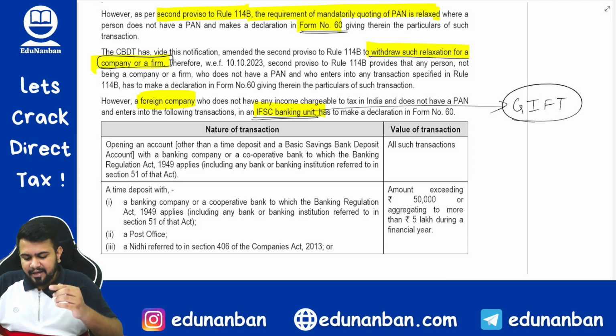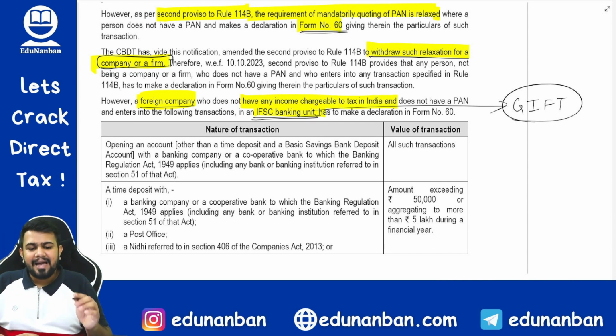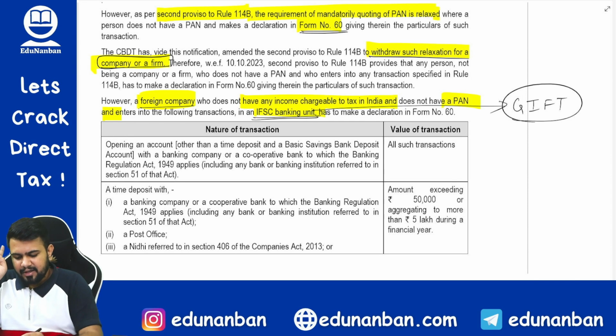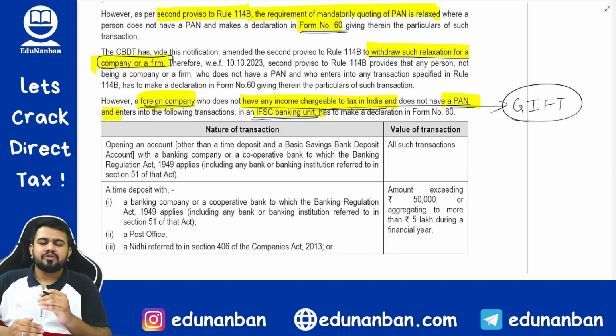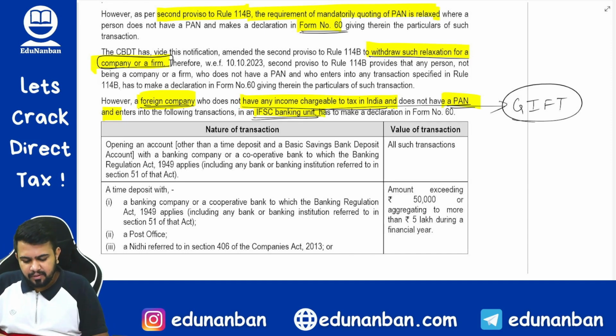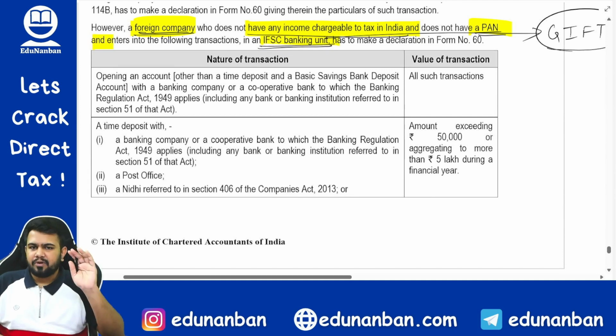What is the relief? If there is a foreign company who is not having any income that is chargeable to tax in India and who is not having a PAN number. So 3 conditions: foreign company, not having any taxable income, not having a PAN. For such foreign company alone, for the below mentioned transactions, they need not quote their PAN number.